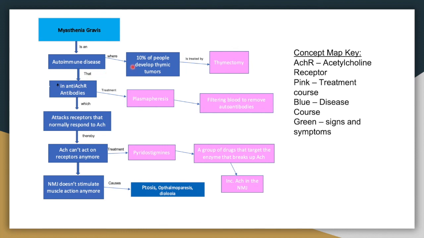Because 10% of people develop thymic tumors, we treat them with a thymectomy, which is a removal of the thymus. Next, we can treat the increase in autoantibodies with a process called plasmapheresis, which essentially filters the blood and removes the autoantibodies from the plasma of the patient. Finally, we can treat the decrease in effective acetylcholine in the neuromuscular junction by inhibiting the enzyme that normally breaks down acetylcholine. This group of drugs are called stigmines, which increase the amount of acetylcholine available in the neuromuscular junction, allowing more firing of the acetylcholine receptors.